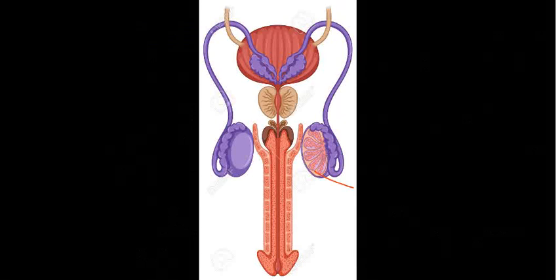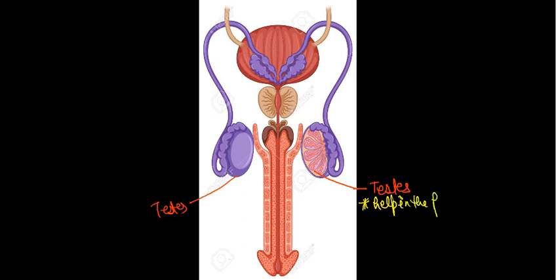This is the testis. This is also a testis. So one pair of testes is present. The points are that the testis helps in the formation of sperm.